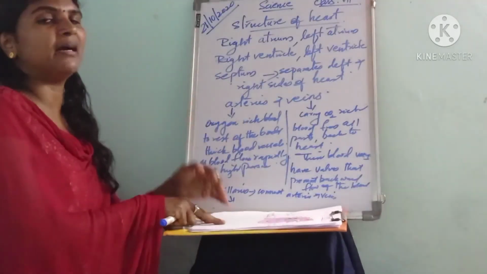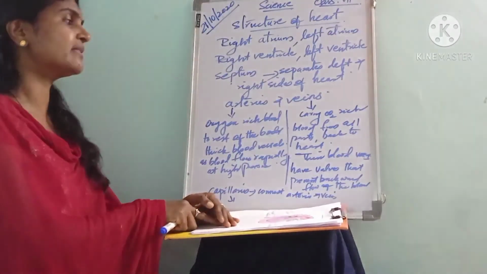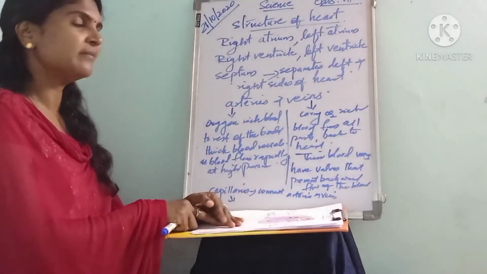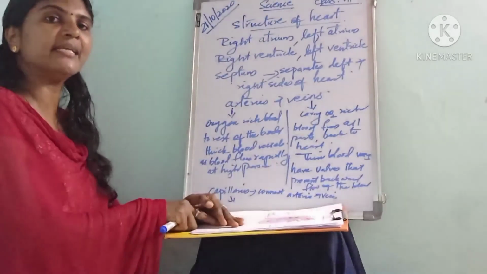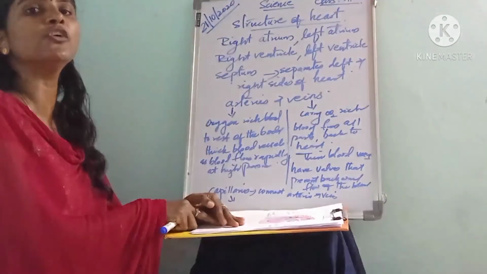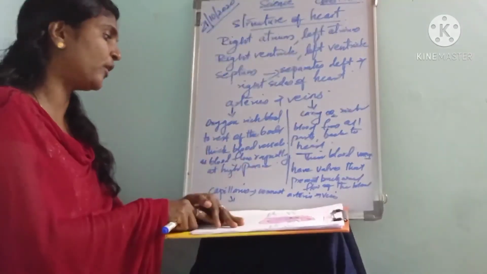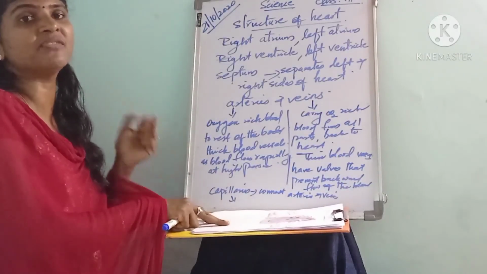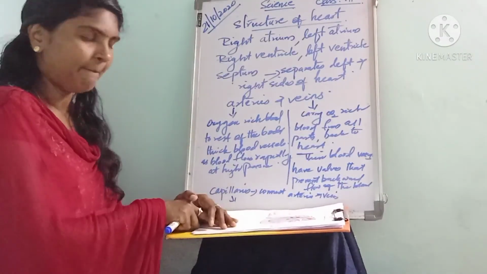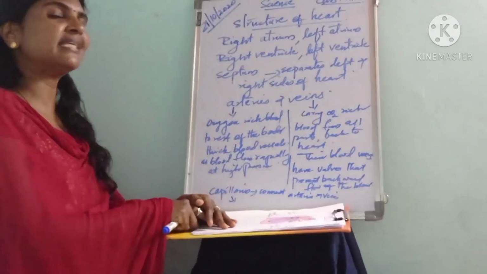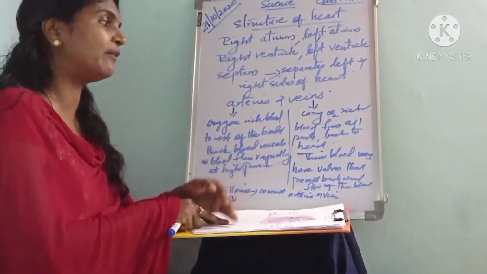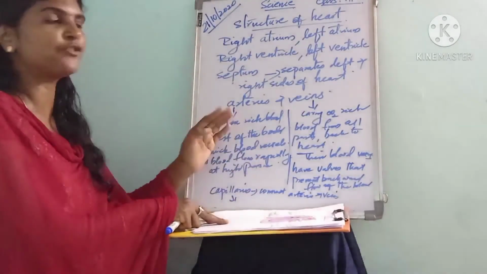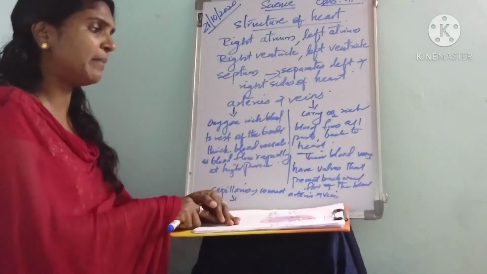The blood vessels are of two types, arteries and veins. The arteries carry oxygen-rich blood from the heart to the entire body, and are very thick blood vessels as blood flows very rapidly at very high pressure. The veins carry carbon dioxide-rich blood from all parts of the body back to the heart, and are thin blood vessels.